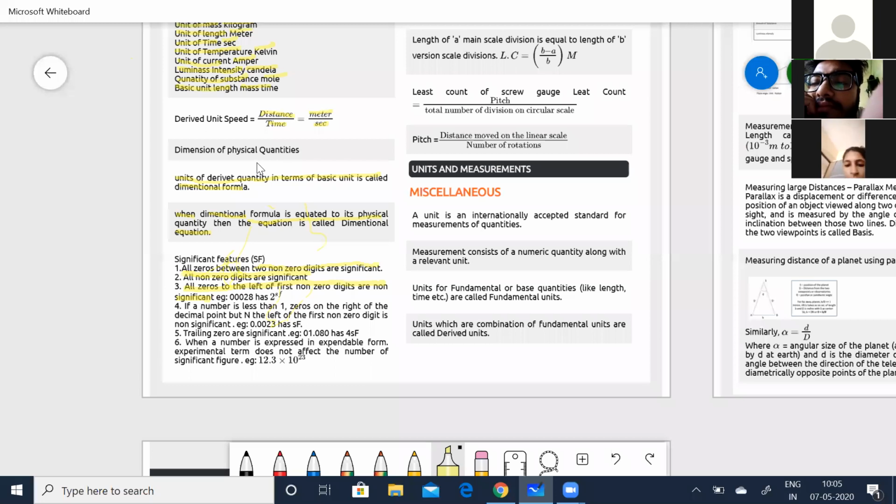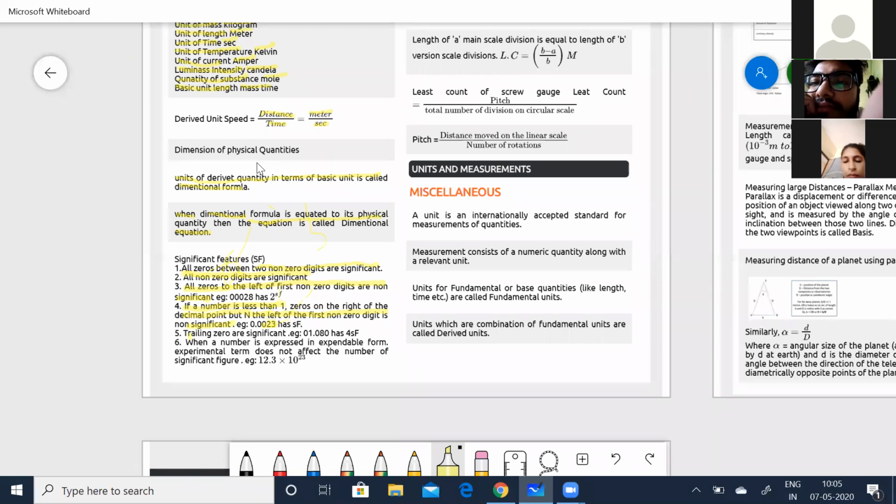So it has got two significant figures. If a number is less than 1, zeros on the right of the decimal point but to the left of the first non-zero digit are non-significant. For example, if you say 0.0023, even then it is going to have two significant figures, because only these two digits determine the estimation or the approximation. That is what represents the significant figures.